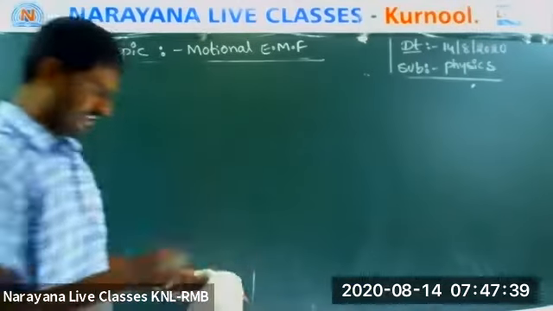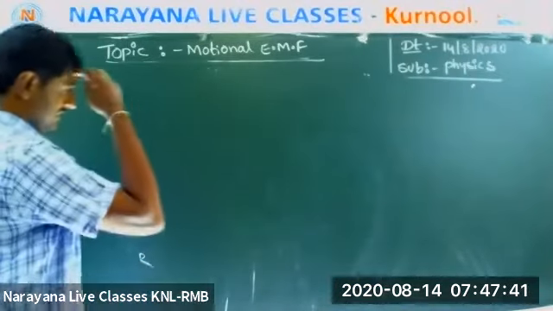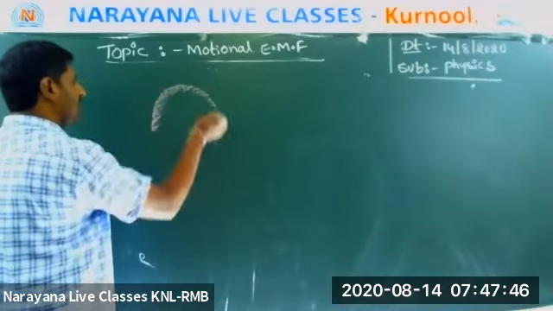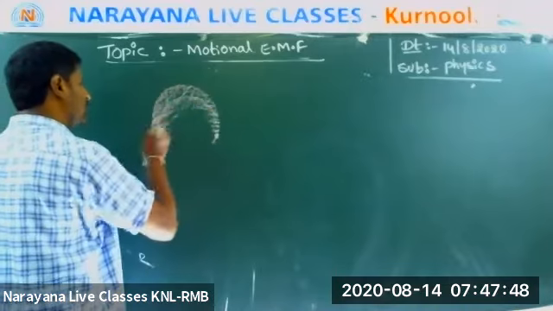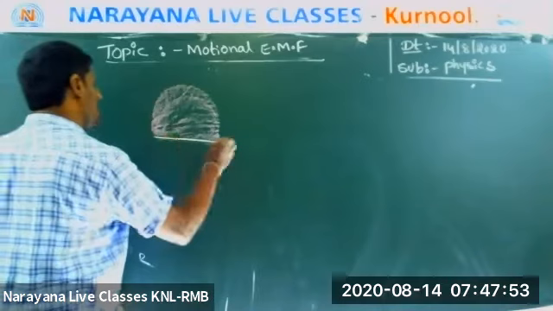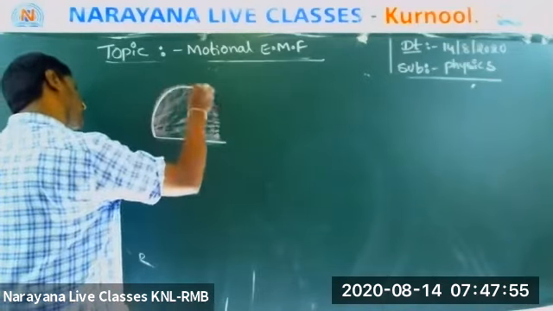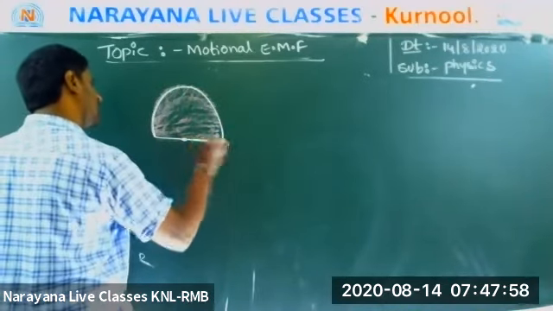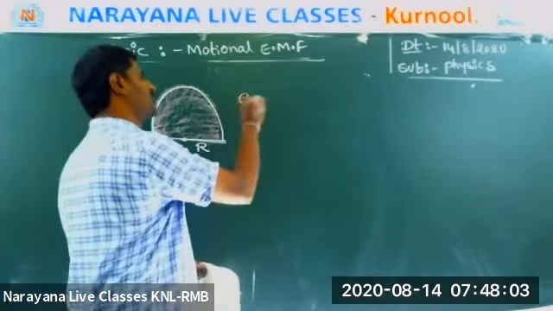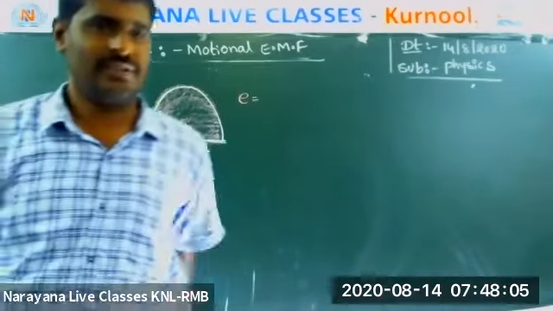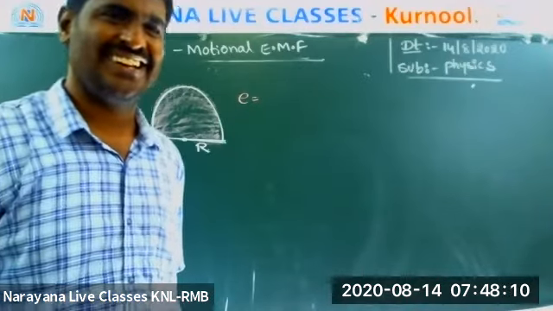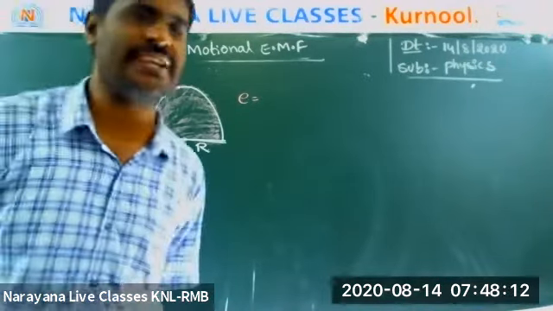Suppose I will ask one question. Let us see, four members can say the answer. I am taking a semicircular disc, not a complete disc, a semicircular disc. Let us see how many members can say the answer. A semicircular disc whose radius is r. Now, what is the induced EMF? Write down your answer.